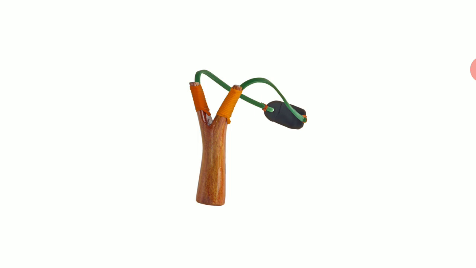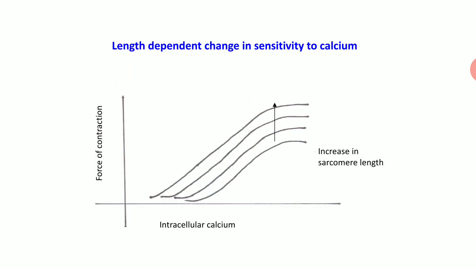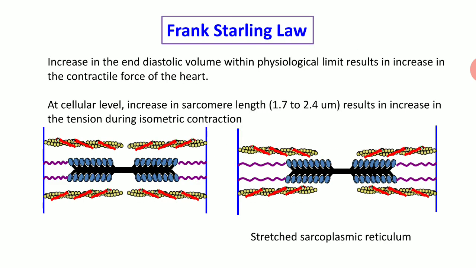So for skeletal muscle we learned, now for heart or cardiac muscle: stroke volume is directly proportional to the end diastolic volume within physiological limit. So an increase in end diastolic volume within physiological limit results in an increase in the contractile force, that is stroke volume of the heart.